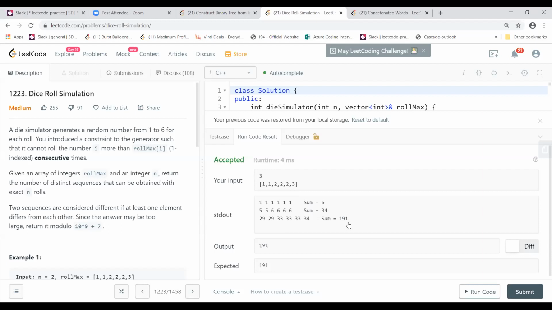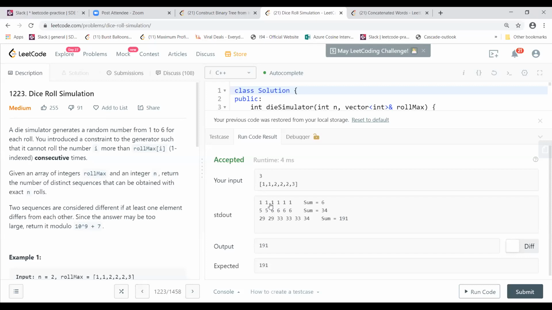Why this 2 5? Can you explain once more? Once you're done with the first roll, you had 1 1 1, and out of 6 you subtracted 1, so 5. If you write it down, it will be 1 2 3 4 5 6 in the first row, and in the second case you won't have 1 and 2, you will have 3 4 5 6. If you do the combinations, it is going to be 34, correct?